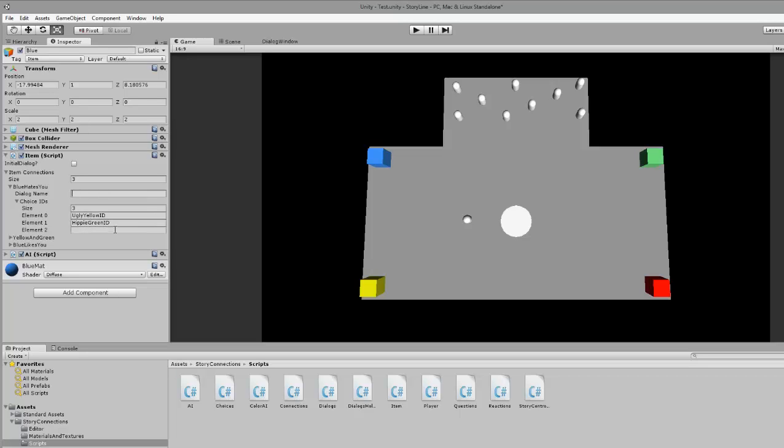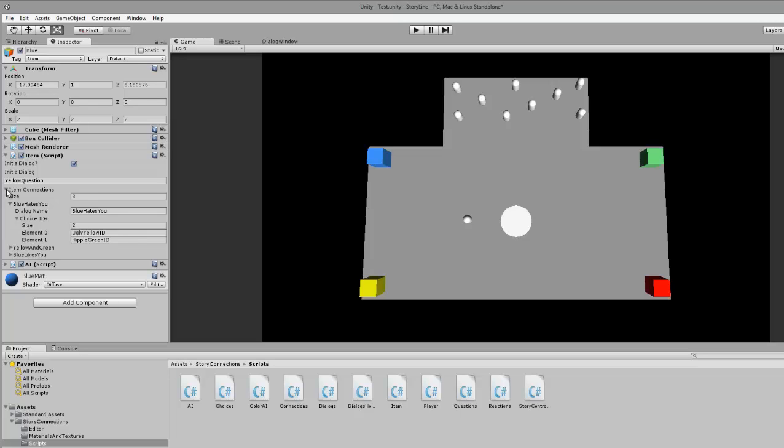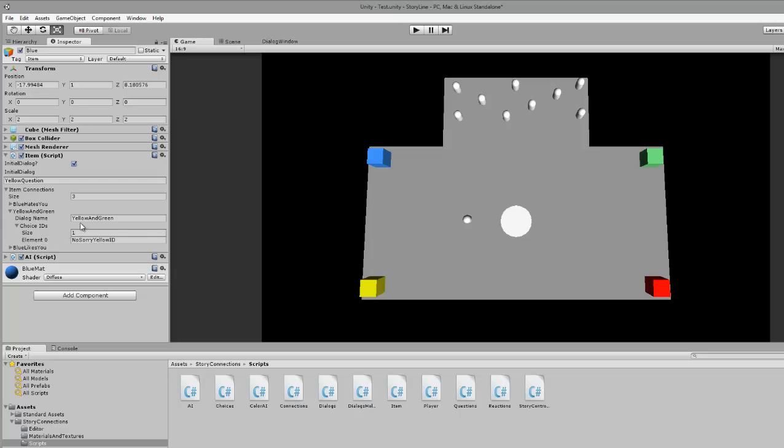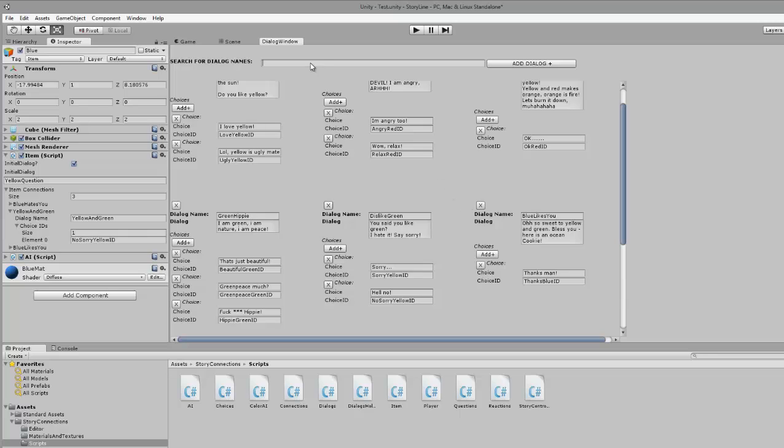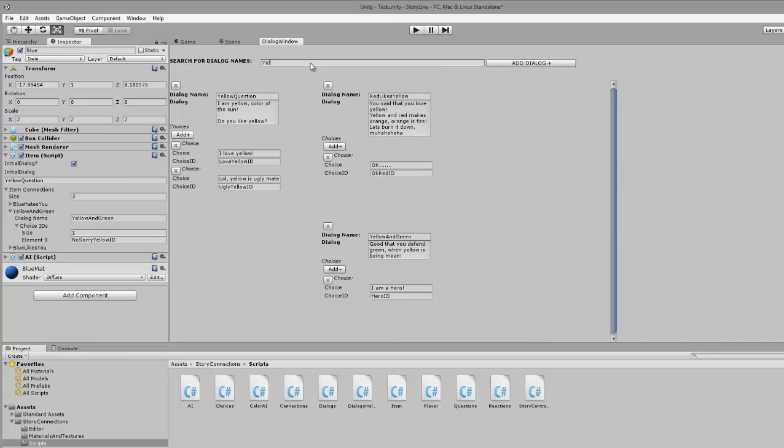So I can add another one called my name ID. So if I also had chosen this one, all of these 3 need to be chosen in the game before I will call the dialogue. So let's just change that. Yeah, and I can have as many connections as I want. So see, yellow and green question.